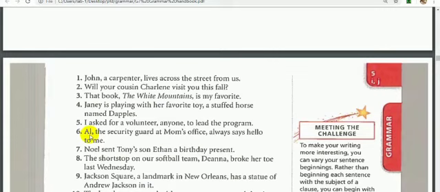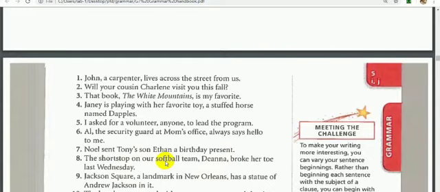Number 7. Noble sent Tony's son Ethan a birthday present. We have here Ethan, which is one appositive for the son. Number 8. The shortstop on our softball team, Diane, broke her toe last Wednesday. So it's very easy, guys. Diane is the appositive that is identifying the shortstop.